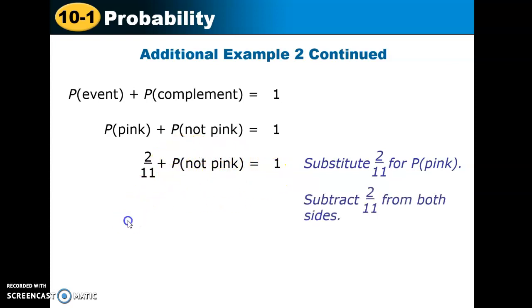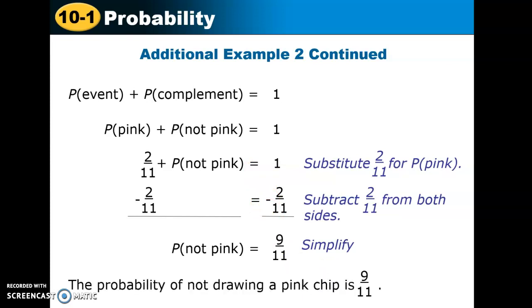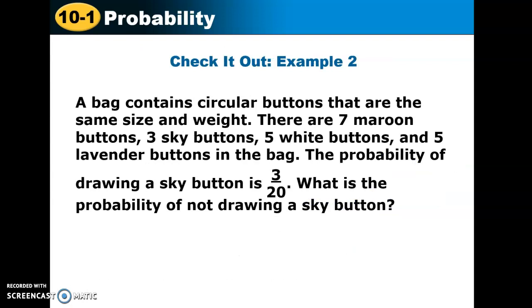Okay, we're going to subtract 2/11 on both sides, and we get the probability of it not being pink, 9/11. If you don't remember how to subtract fractions, you can change this to 11/11, okay? And this is already simplified, 9/11, so you're good to go. So the probability of not drawing a pink chip is 9/11.